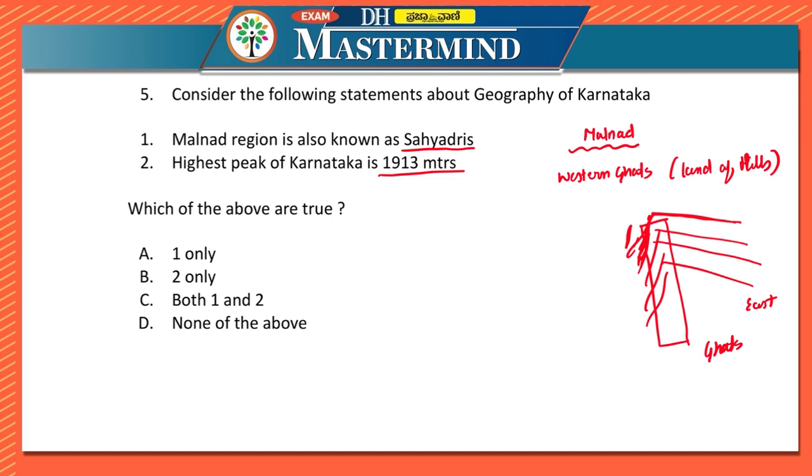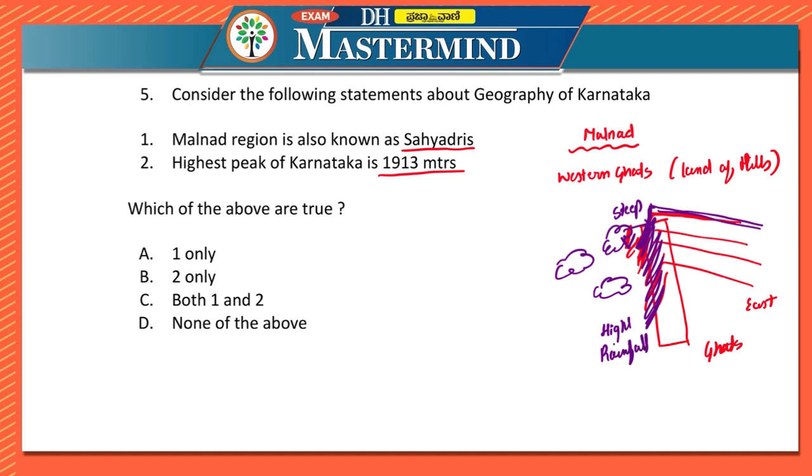Also, you have to remember one more important geographical phenomenon. Now let us consider this thing. Here it is very steep, and here the slope is very gentle. Whenever the clouds move towards this particular region, the rain bearing winds will be obstructed, and there will be very high rainfall.